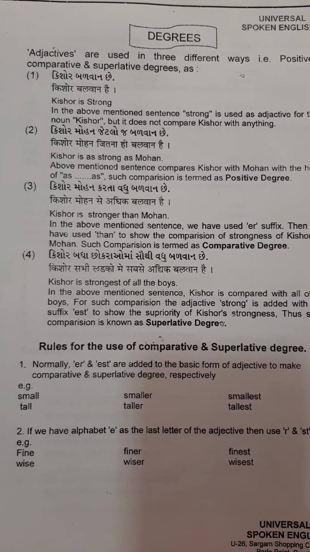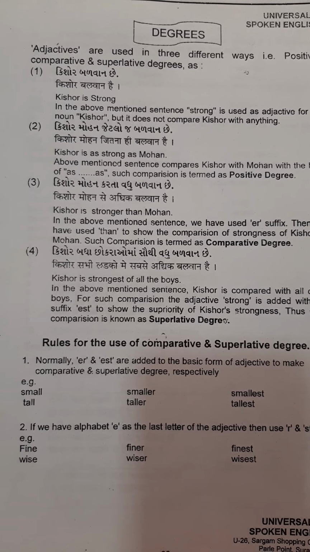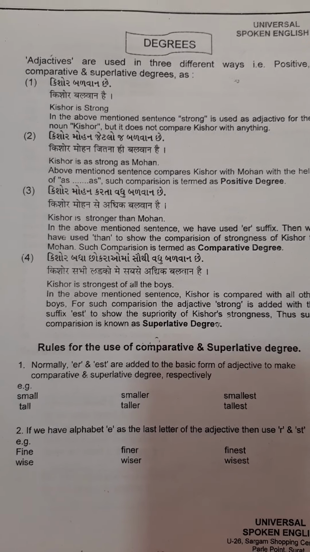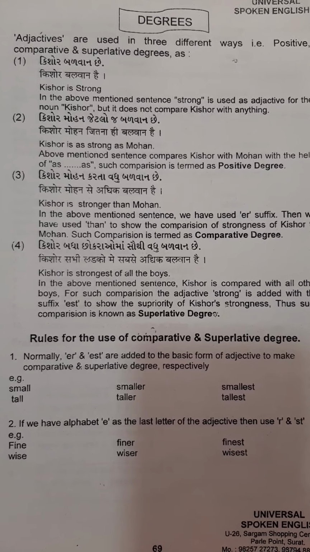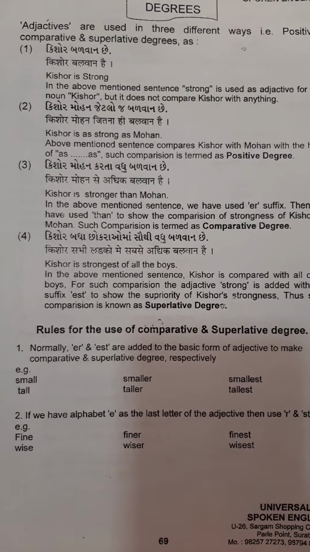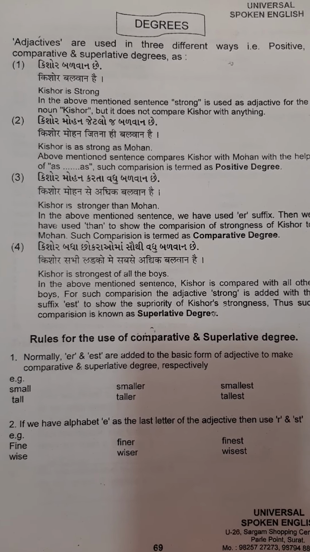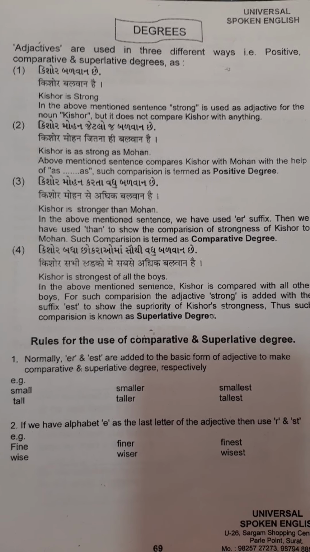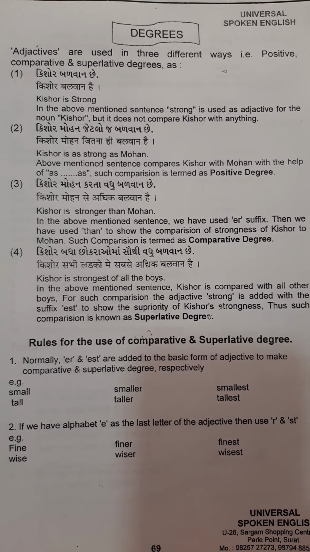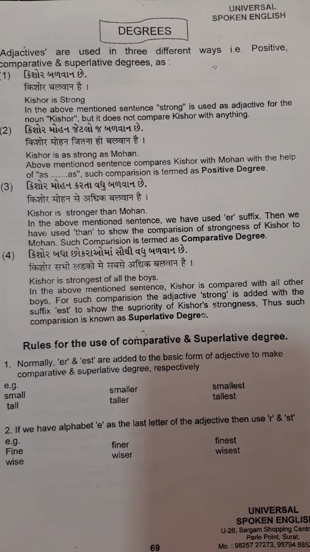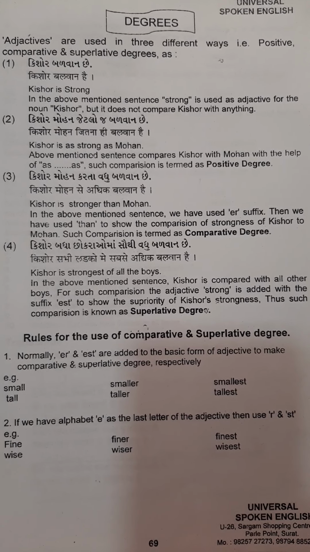Rules for the use of comparative and superlative degree. First, normally er and est, these are suffixes, are added to the basic form of the adjective to make comparative and superlative degree respectively.